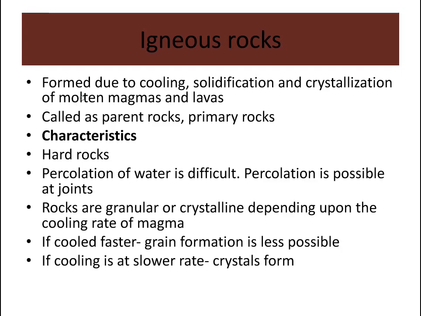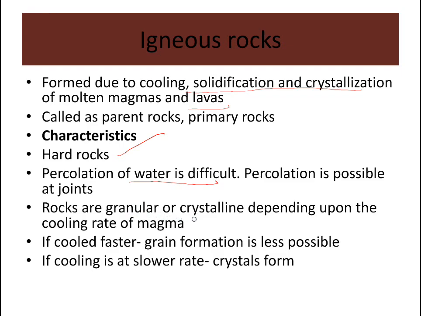Igneous rocks are formed due to cooling, solidification and crystallization of molten magmas and lavas. These rocks are called parent rocks or primary rocks. The characteristics of these rocks are that they are hard rocks, and percolation of water is difficult because they are hard, and percolation is possible only at the joints.